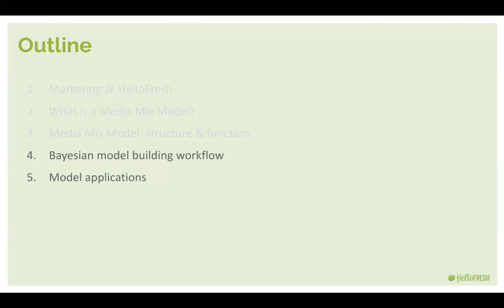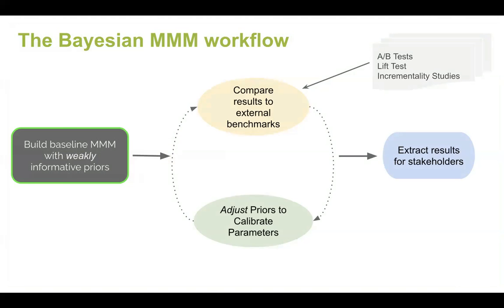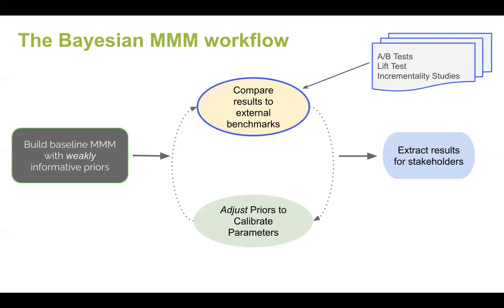Okay, so a little bit about our workflow. Typically when we're building the model and maintaining it, we start off with a baseline model with very weak informative priors. We fit that model, and then we compare those results, the parameter estimates we get, to our external benchmarks that are coming from A/B tests, lift tests, incrementality tests, and so forth. If we see a good calibration, we can leave it at that and move on. But typically, we need to do a little bit of tuning.